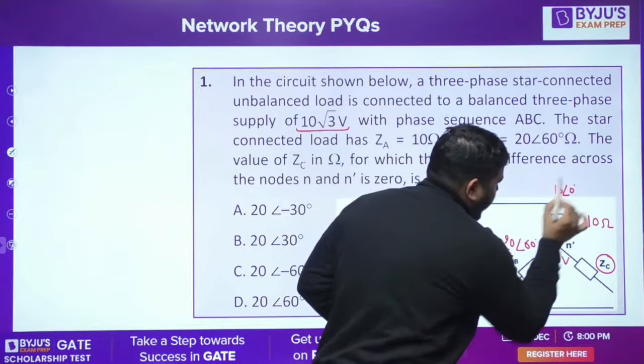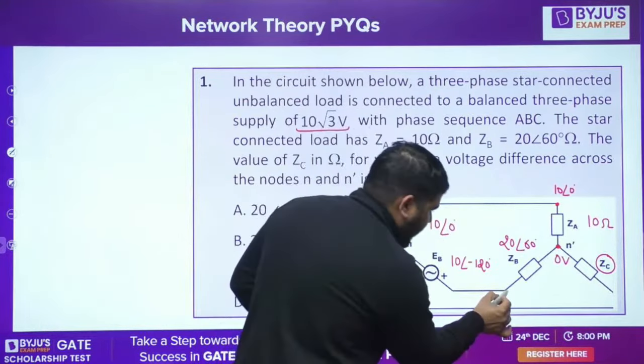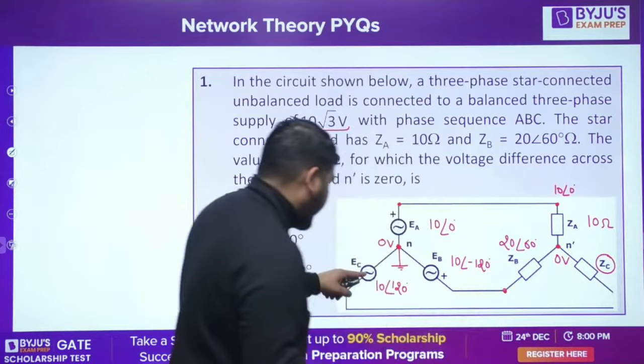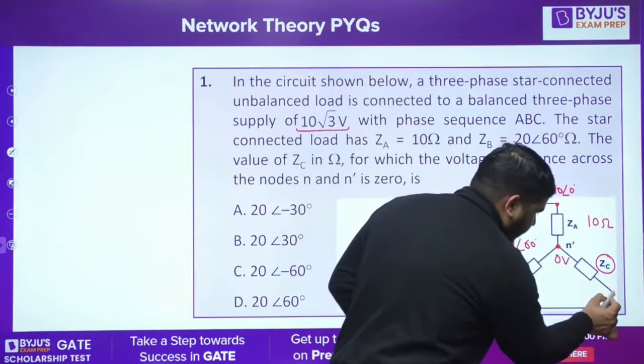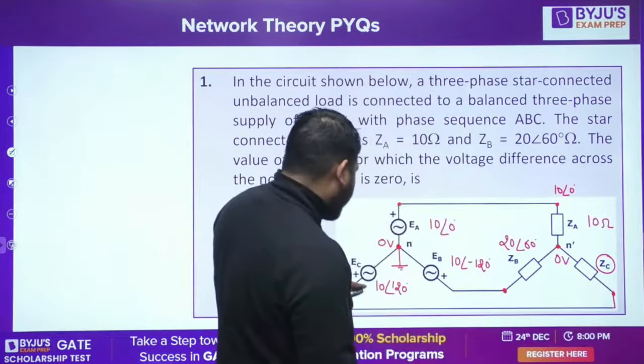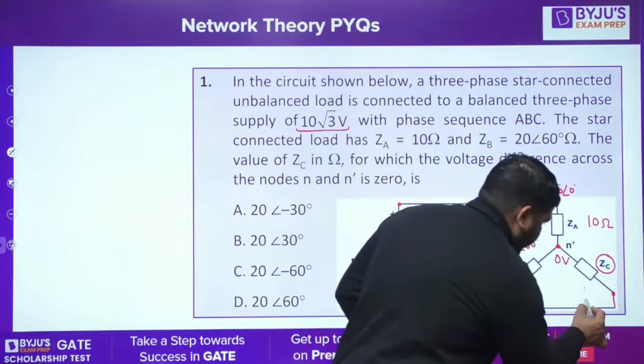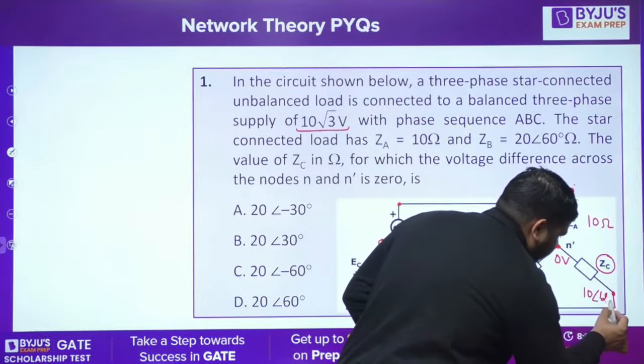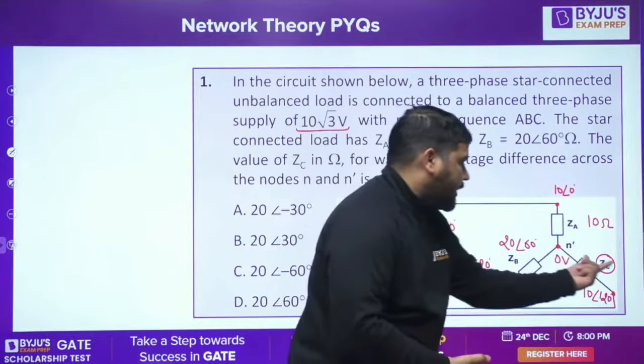Okay, similarly this voltage, 10 angle minus 120, will be available here, and this voltage will be available here. Okay, this is connected. So you can say that 10 angle 120 will be available here. Is it fine, guys? Now, how to calculate this ZC?